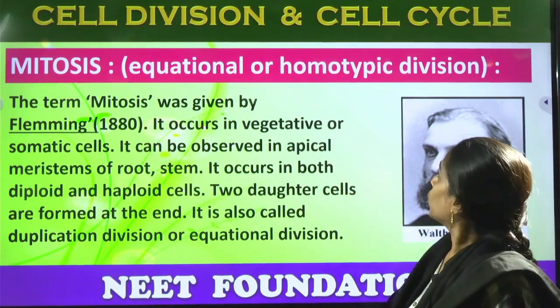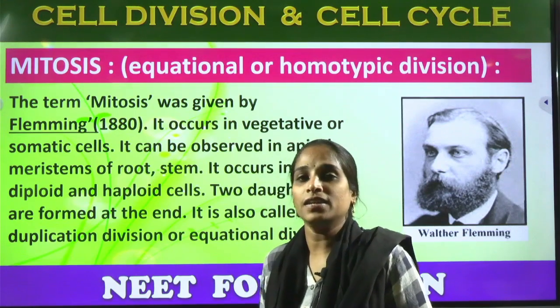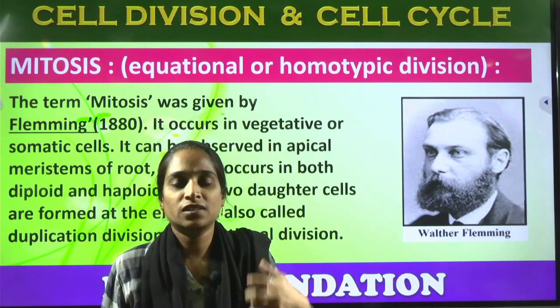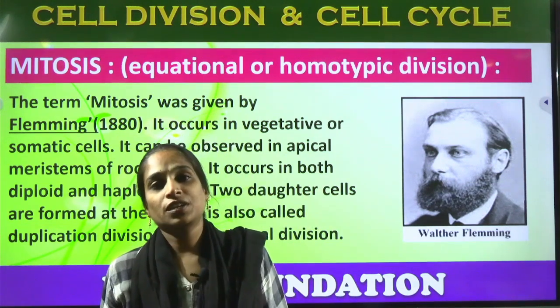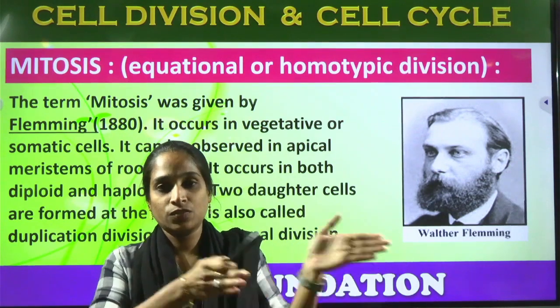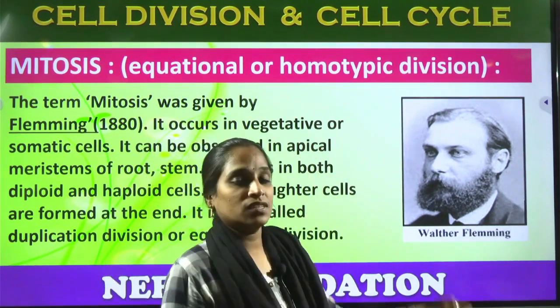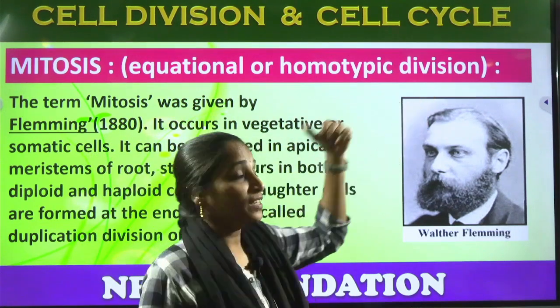And also homotypic division. Homo, the word itself indicates it is the same. The qualities, the characters, the traits which are present inside the parent, the same kind of characters will be passed towards the offspring. That is the reason mitosis is considered an equational and homotypic division.